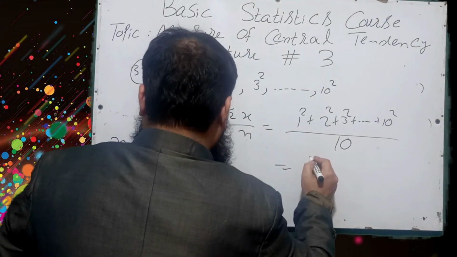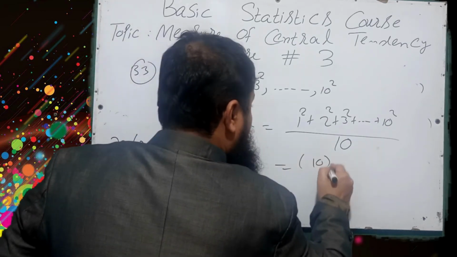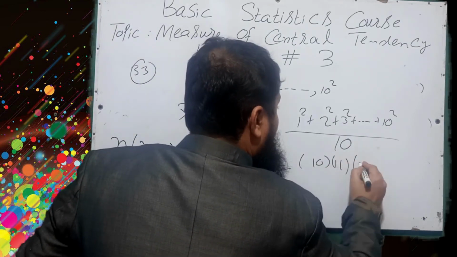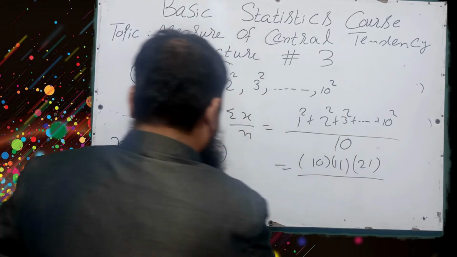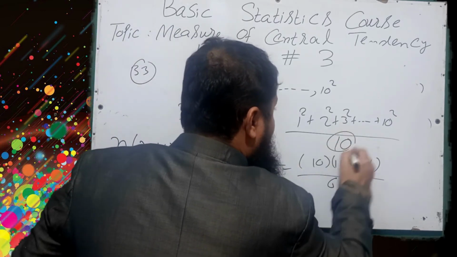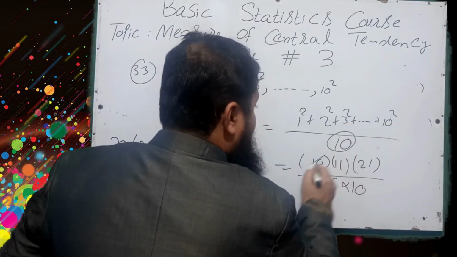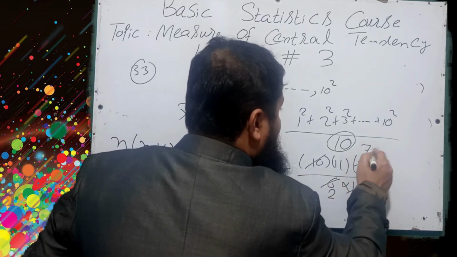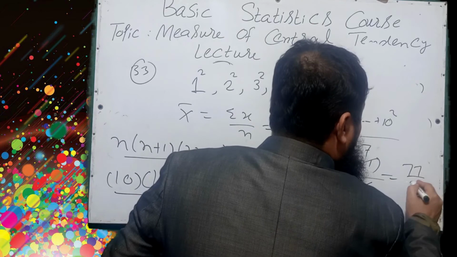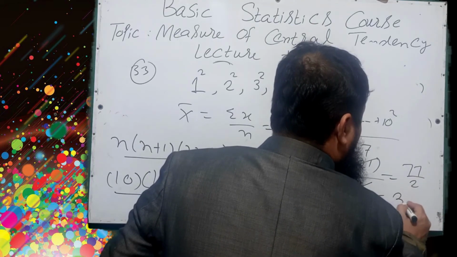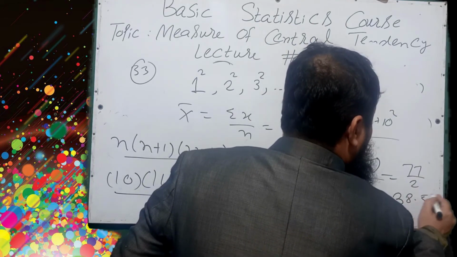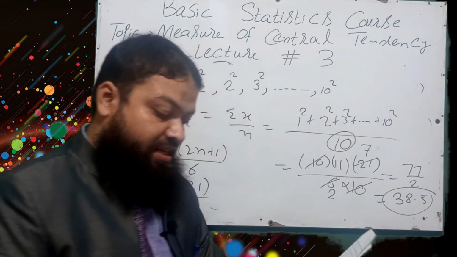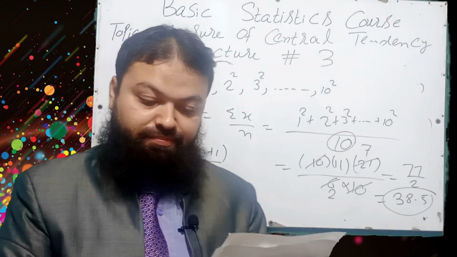Now put 10 into 11 into 21 over 6, and this is divided by n of the mean. Now 10 will be cancelled. 3 2s are 6, 3 7s are 21, 77 over 2, and that will be 38.5. 38.5 will be the correct option.